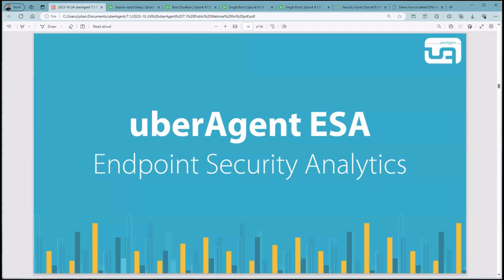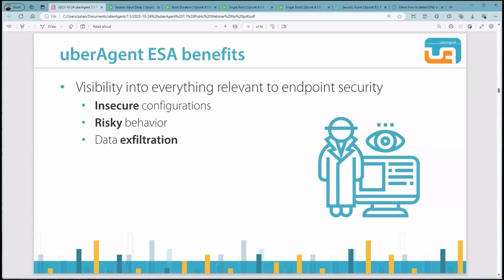All right, this is what I wanted to share for UberAgent UXM. Let's continue with the exciting updates we've got for UberAgent ESA. To get everyone on the same page, I'd like to start by addressing the question of what UberAgent ESA is. The idea is to gain visibility into everything related to endpoint security.